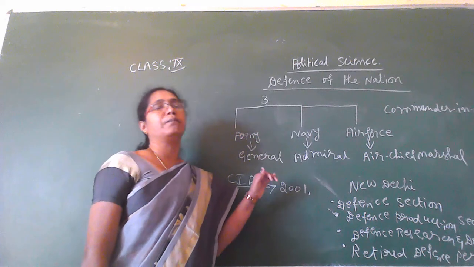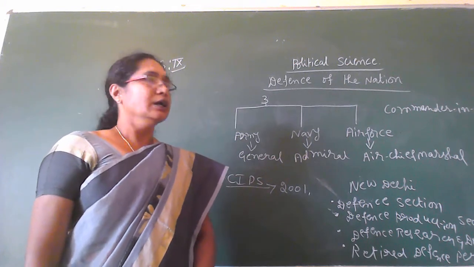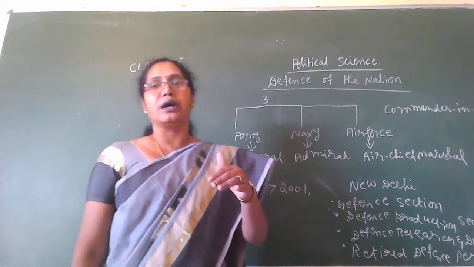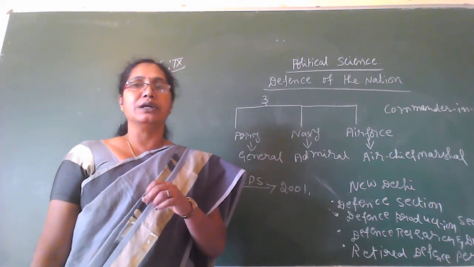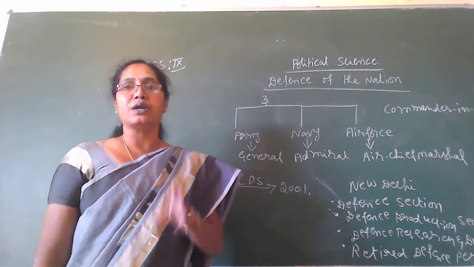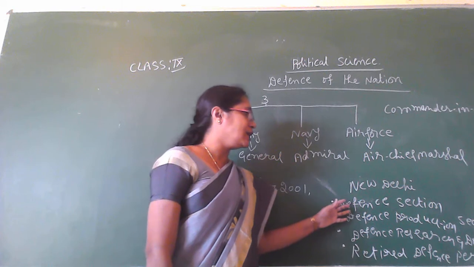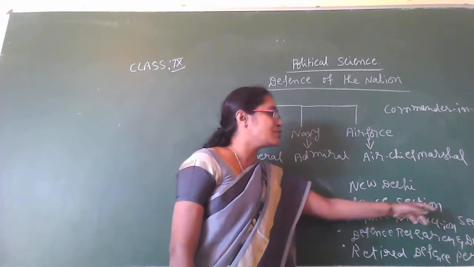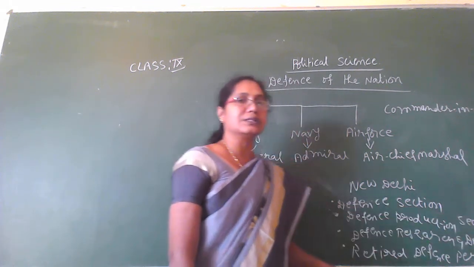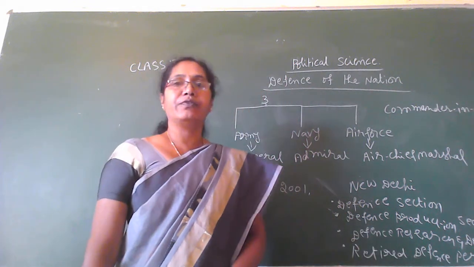This person maintains the management of all three armed forces. Then the Defense Minister of India works to coordinate the three wings. The present Defense Minister is Rajnath Singh. Then the Defense Ministry has four sections. Which are the four sections? There is mainly the defense section. The second one is the defense production section, the third one is the defense research and development section, and the fourth one is the retired defense personnel welfare section.